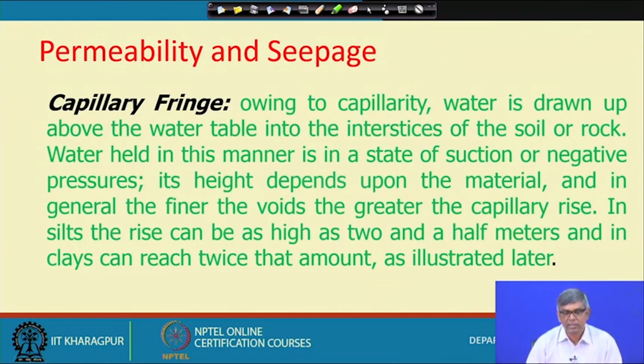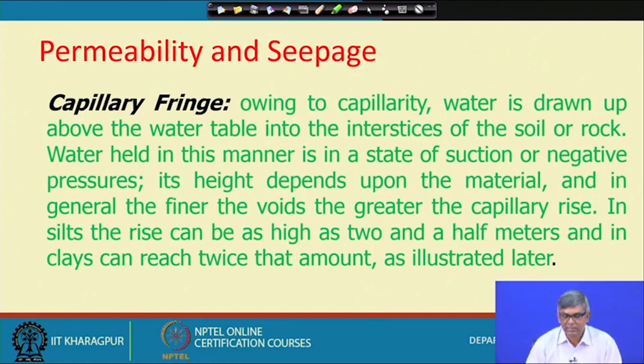What is this? Owing to capillarity, water is drawn up above the water table into the interstices of the soil or rock. Actually, when the fine voids are there, because of this capillarity action, water is drawn up. What other action will be there, I will be coming to in the subsequent presentation. But here I am just briefly telling that when the voids are very fine, sometimes water will be drawn up above the water table, that is actually the capillary fringe.